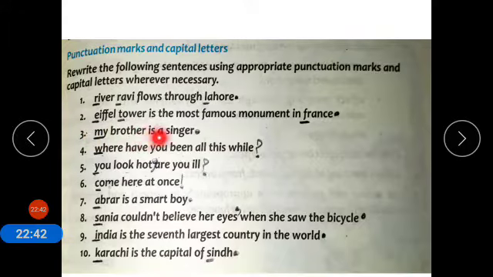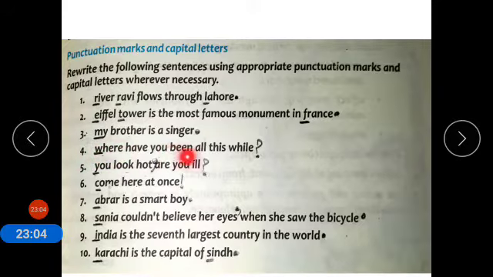My brother is a singer. My, M should be capital because we start our writing with a capital letter. So my, M should be capital. My brother is a singer. Then you have to put a full stop. You have to start with a capital letter. W should be written capital.